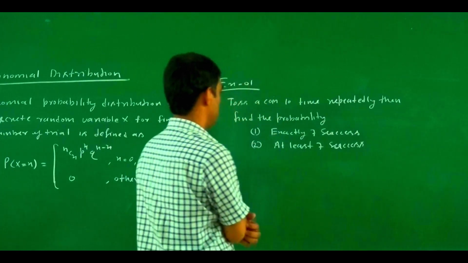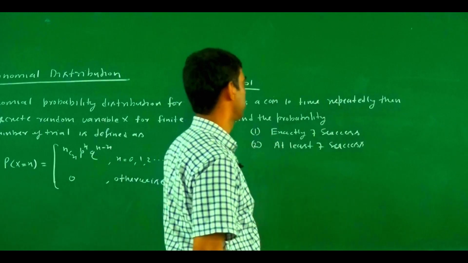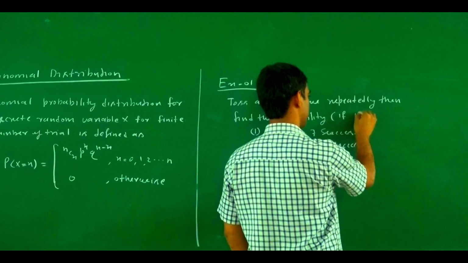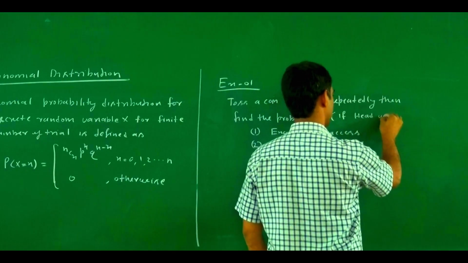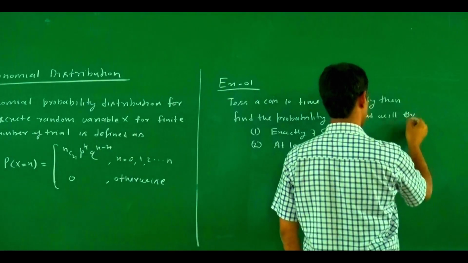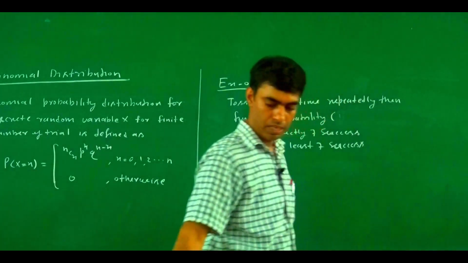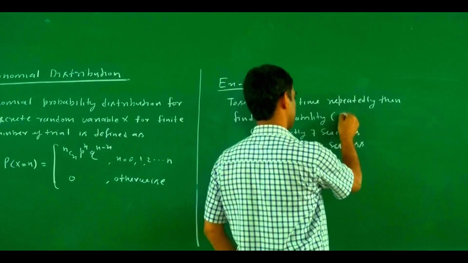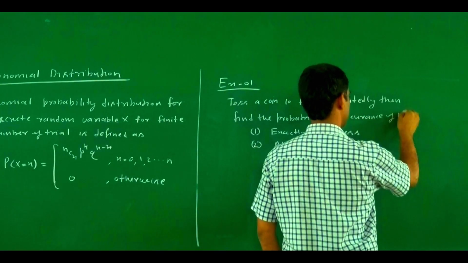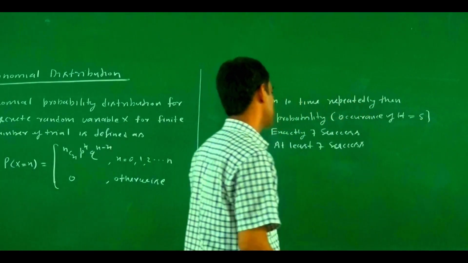We toss a coin 10 times repeatedly. If a head occurs, the occurrence of a head represents the success.